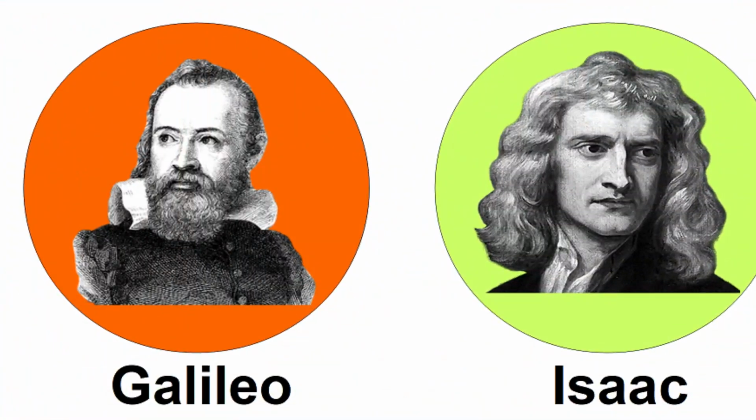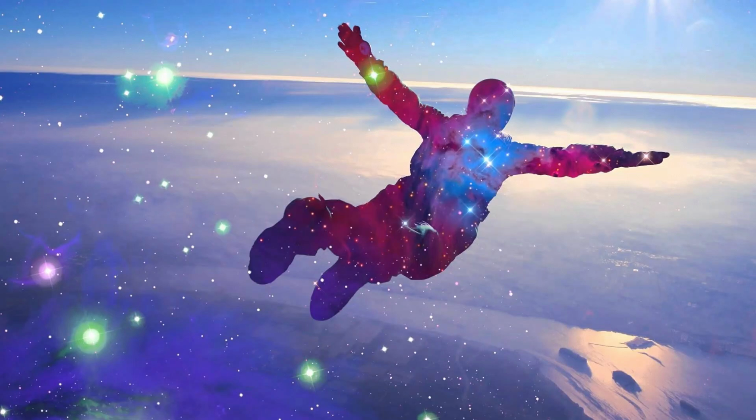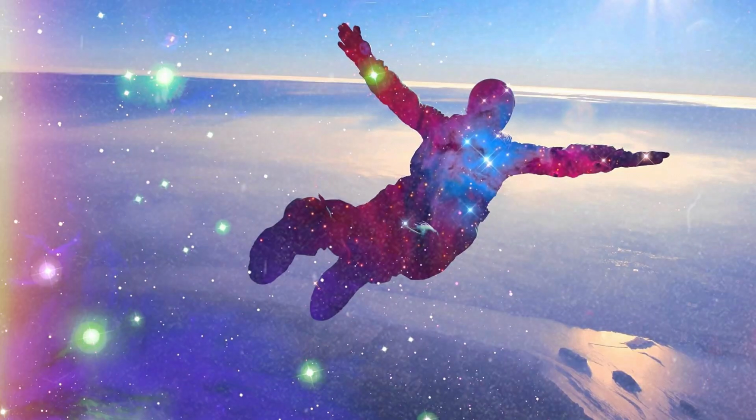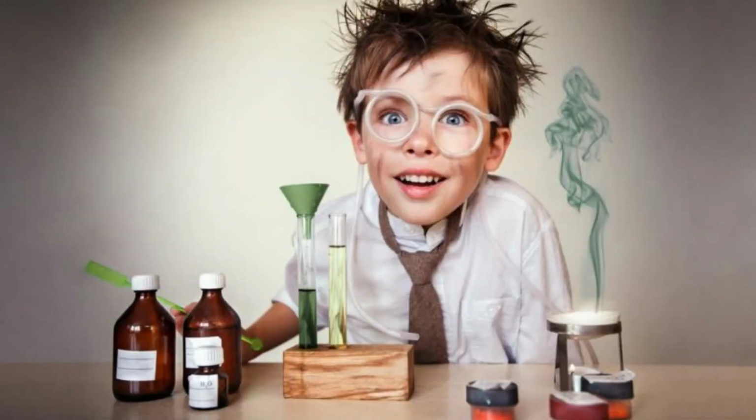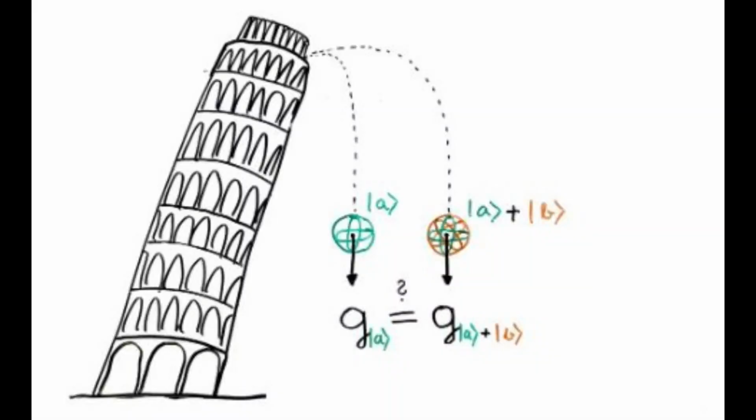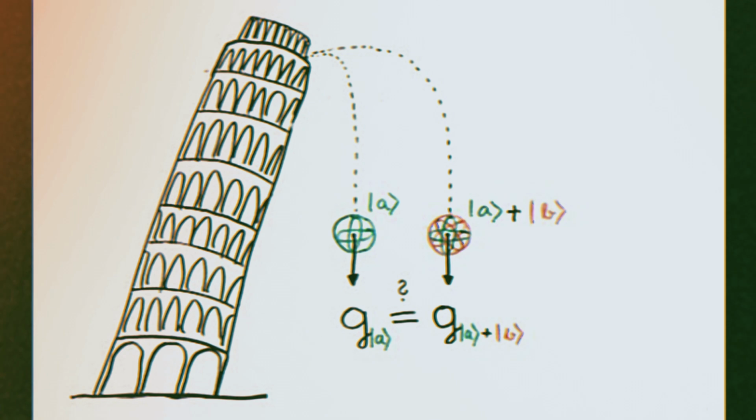Galileo Galilei. Mechanics. Study of free fall. Galileo Galilei refuted the Aristotelian statement that the speed of the fall of a body depends on its mass. He conducted experiments by dropping objects of different masses from the Leaning Tower of Pisa and proved that all bodies fall with the same acceleration without taking air resistance into account.